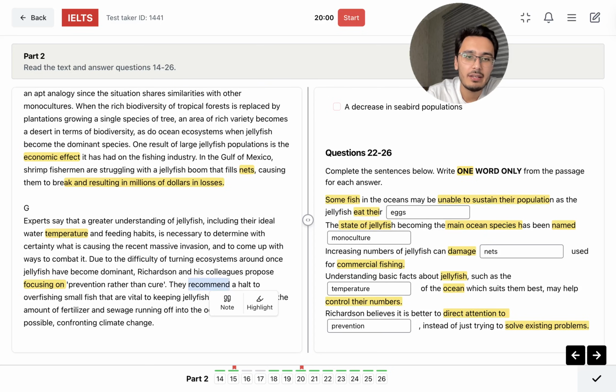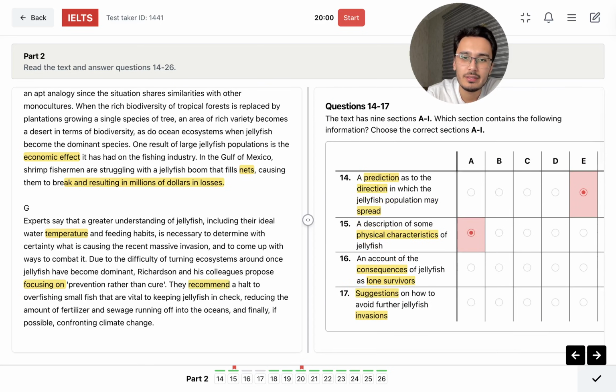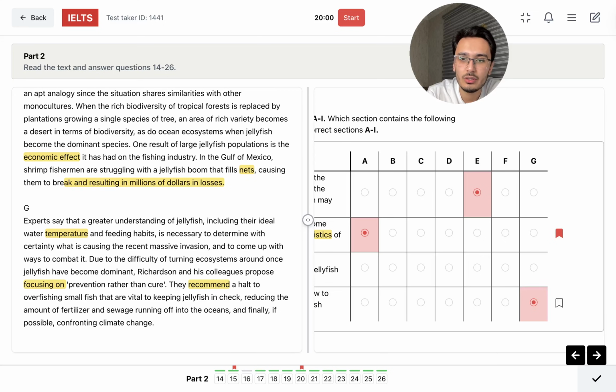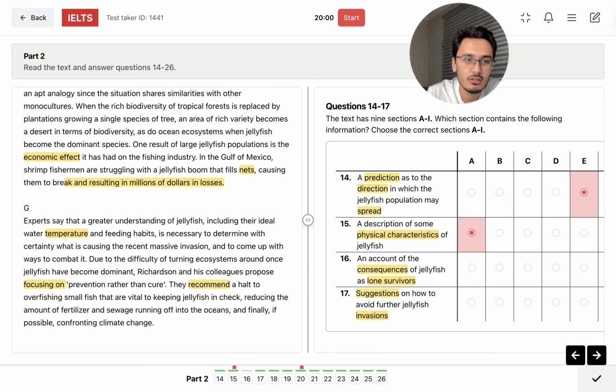They recommend. I think we also find suggestions on how to avoid further jellyfish invasions. So it's about suggestions, recommendations, right? And then here: halt overfishing of small fish that are vital to keeping jellyfish in check, reducing the amount of fertilizer and sewage running off into the oceans.